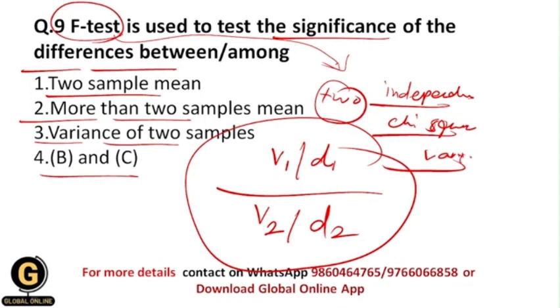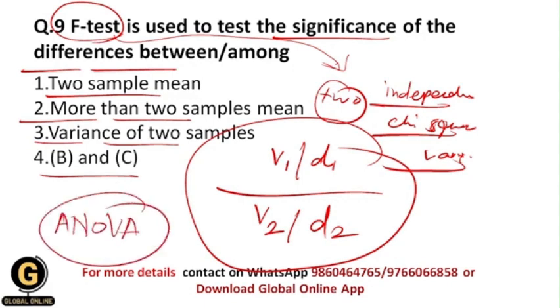Okay, and as well the F test is used by ANOVA, and ANOVA is a parametric test and the extension of the T test. In ANOVA we can assess the means between more than two groups, all of you getting? That's why whenever I need to test whether there are differences among or between more than two samples' means, then for that purpose as well I can use the F test.